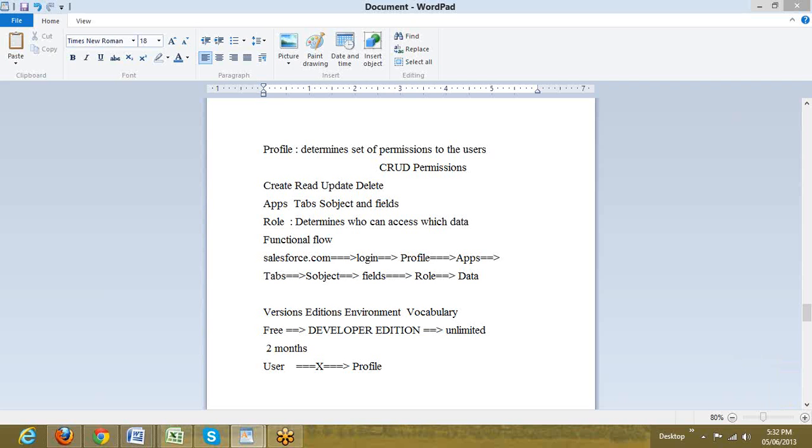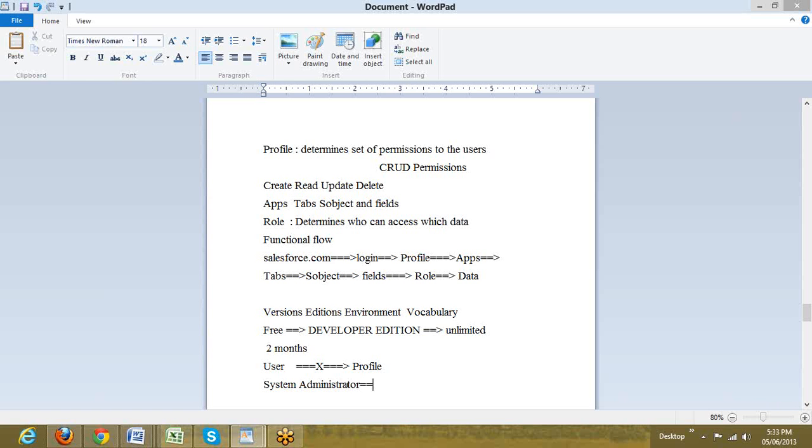Then what is going to be our profile? Our profile by default is system administrator. By default, we become the system administrator of this company. Always remember, it's not an individual registration, it's a company registration. We are a user in that company and our profile is system administrator.